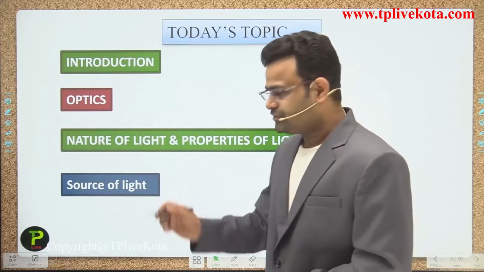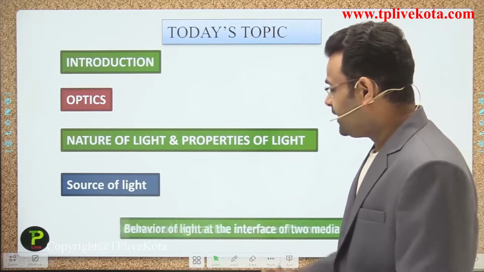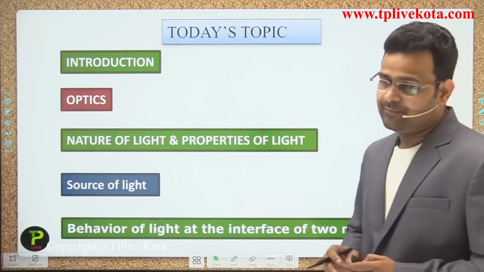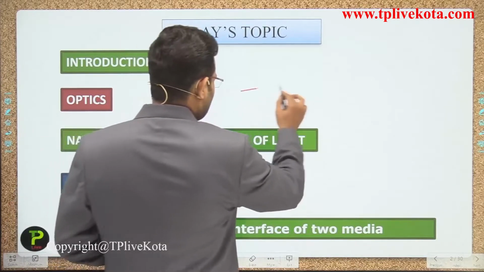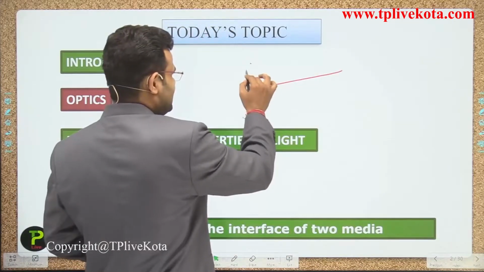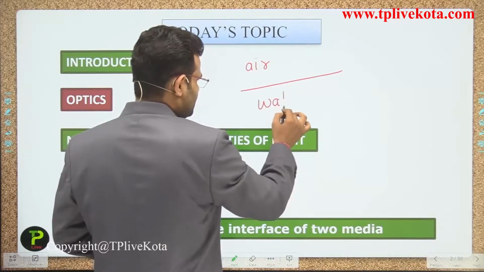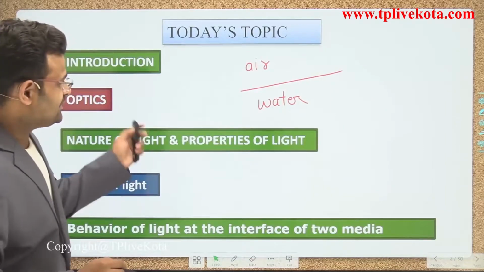The last one is sources of light, and one more point, that is the behavior of light at the interface of two media. Let's suppose, guys, there are two media available. For example, air and water. So there are two different media. The first one is air and the second one is water.